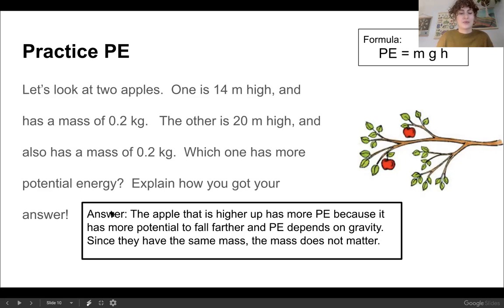All right, so one possible answer. The apple that is higher up has more potential energy because it has more potential to fall farther, and PE depends on gravity. Since they have the same mass, the mass does not matter. They are identical masses, 0.2 kilograms, so the mass doesn't make a difference in this problem.